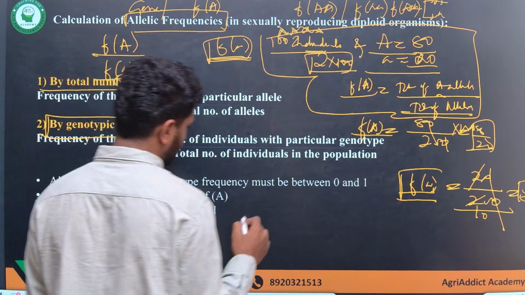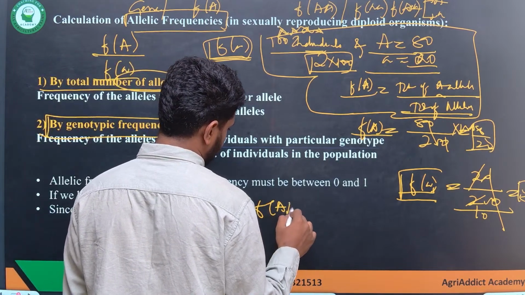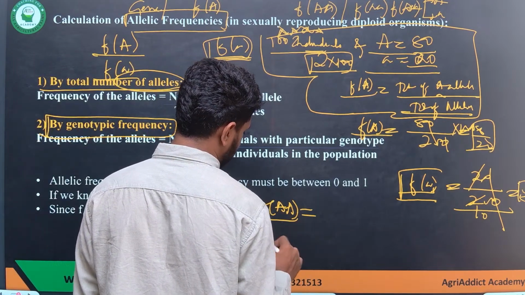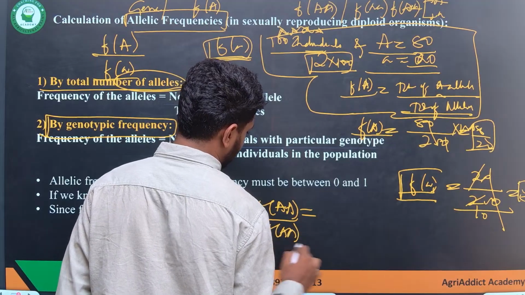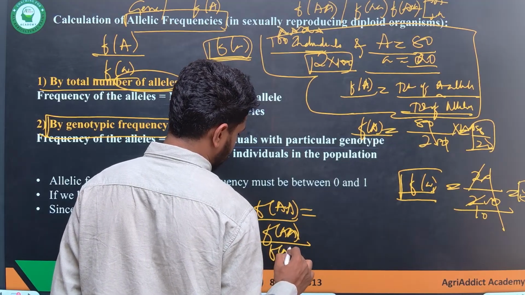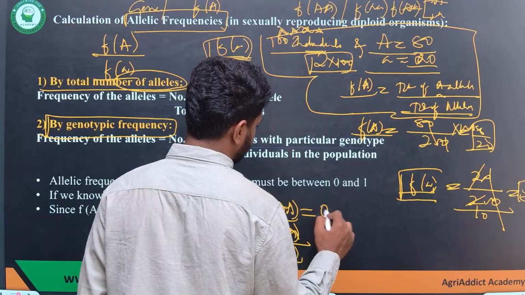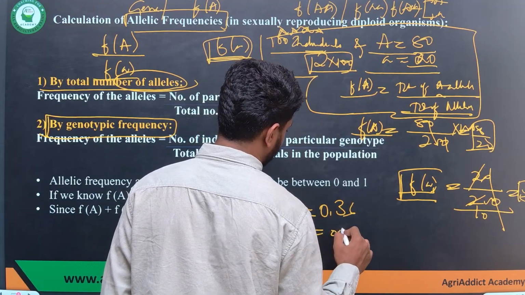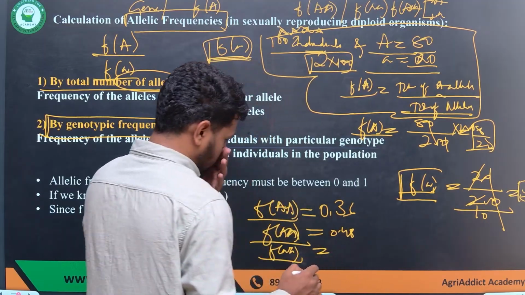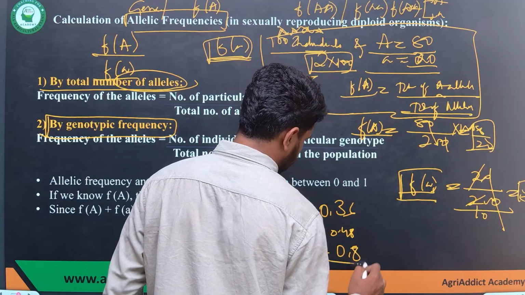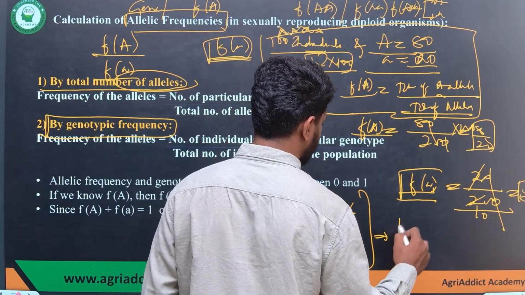If, for example, they have given the genotypic frequency of capital A capital A, capital A small a, and small a small a as 0.36, 0.48 and 0.16, can you calculate the allelic frequency?